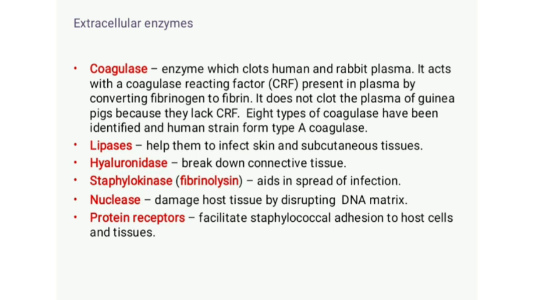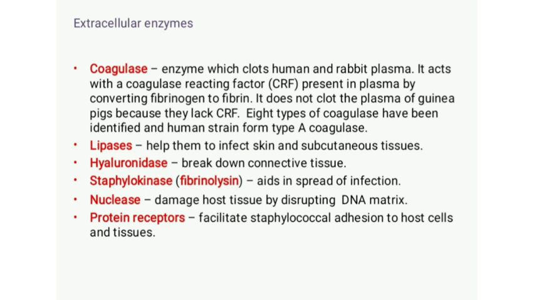Okay. Then another one is staphylokinase, also known as fibrinolysin. That is, the fibrinolysin produced by Staphylococcus aureus, known as staphylokinase, breaks down the fibrin barrier in the tissue or cells, thereby facilitating the spread of infection. Then Staphylococcus aureus also produces protease enzymes that help in the initiation and spread of infection.